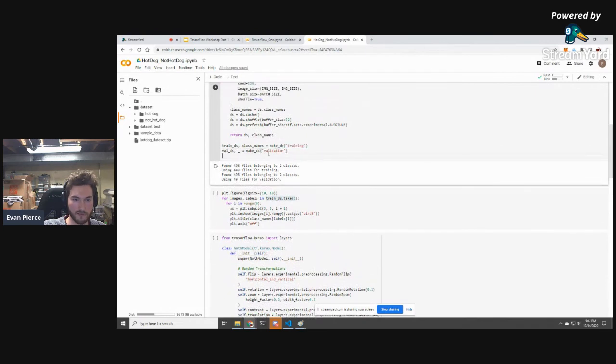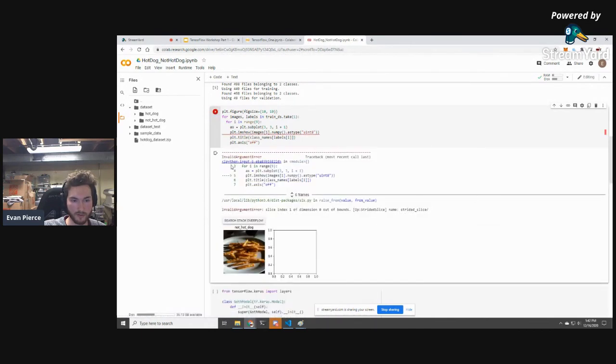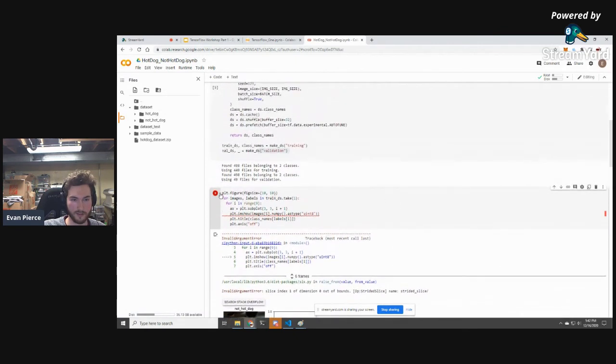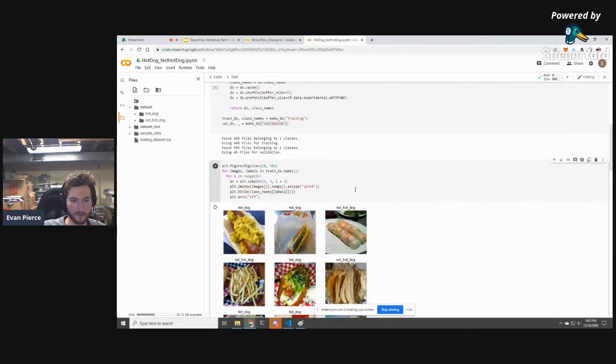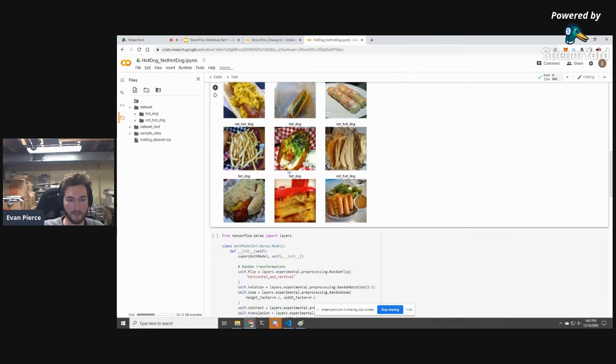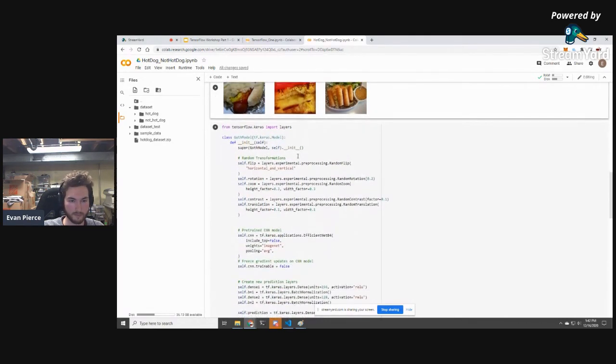So I'm just making that data set. I'm making a training data set and a validation data set. So we can take a look at what this data set looks like and the labels for each of those. I promise this was working like 5 seconds ago. Here we go. Maybe I got a bad image. So you can see we have labels, hot dogs, not hot dogs. So let's see if we can try to fit this.